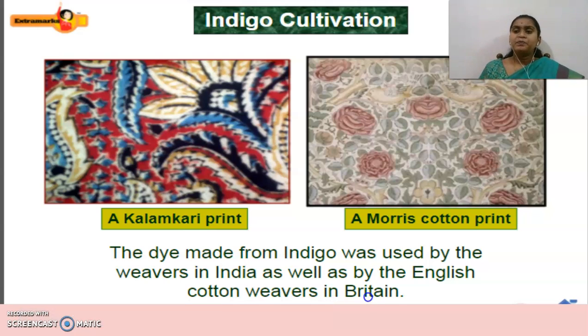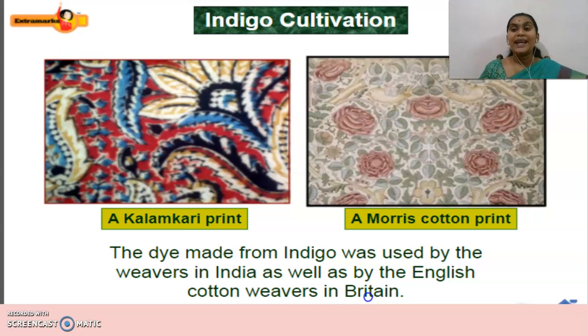There they used to produce the textiles and send them back. All the raw materials they used to take from India, they used to convert into finished goods and send back to their colonies, the European colonies they had, at high prices, children. That is what is known as Manchester goods.